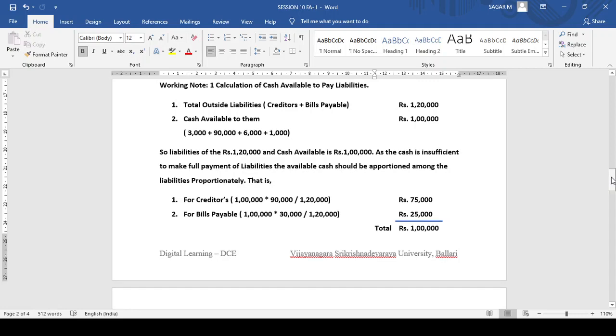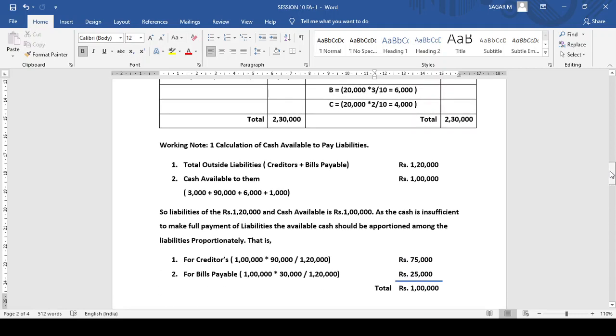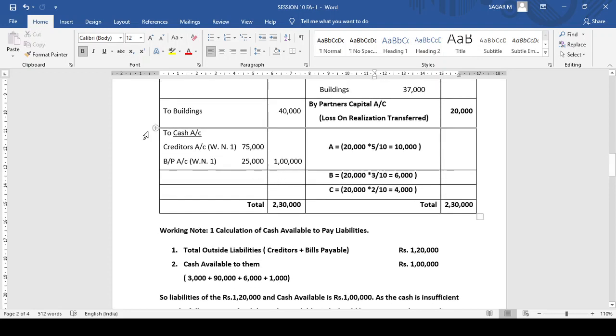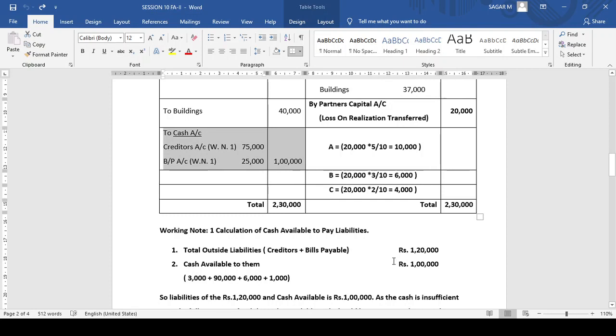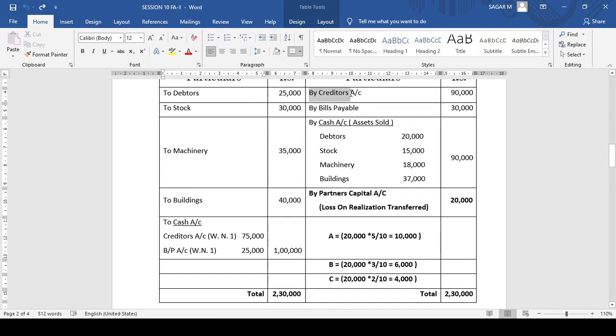If you take the total of 75 and 25, the total will come down to 1 lakh rupees. Now the same should be brought and written on the debit side of realization account. So creditors, on the credit side we have 90. Then how much are you paying? 75. How did we get this 75? Please refer working note 1. In the same manner, bills payable book value is 30,000, but we are paying them only 25,000. So refer working note 1. I have mentioned how we got this 75 and 25.